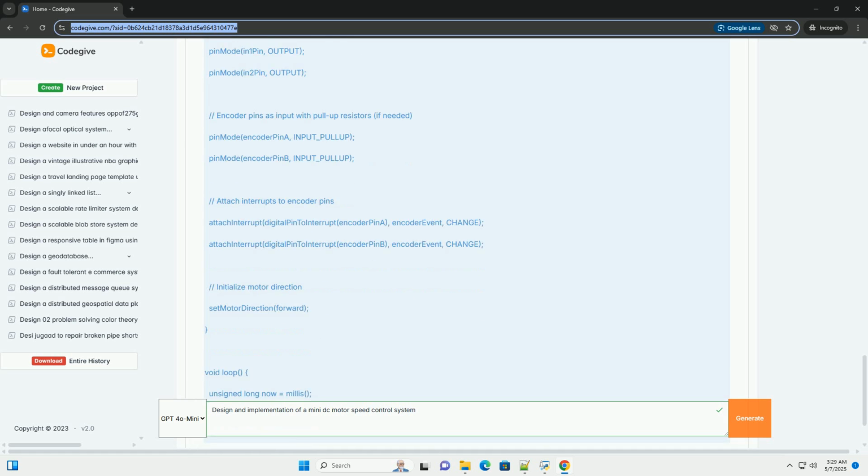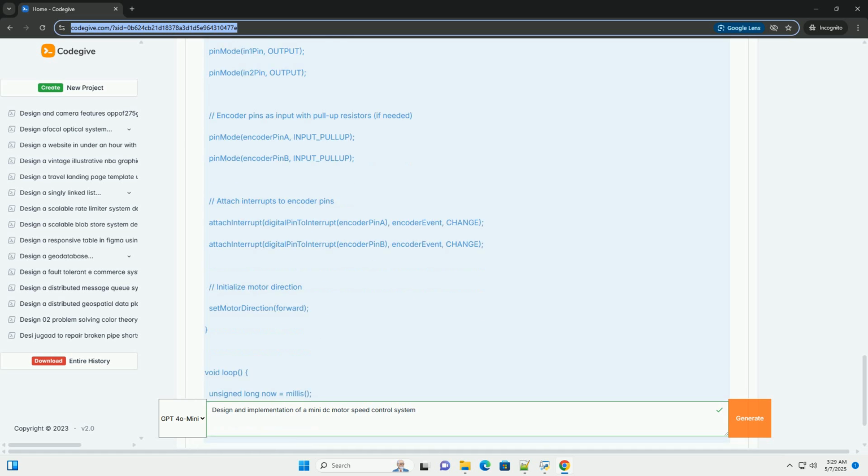5. Encoder event function. This is an interrupt service routine, ISR, that is executed whenever the encoder signals change. It must be short and efficient. Reads the states of encoder channels A and B. Determines the direction of rotation based on the quadrature relationship between A and B. Increments or decrements the encoder count variable accordingly. This variable keeps track of the total number of encoder pulses.